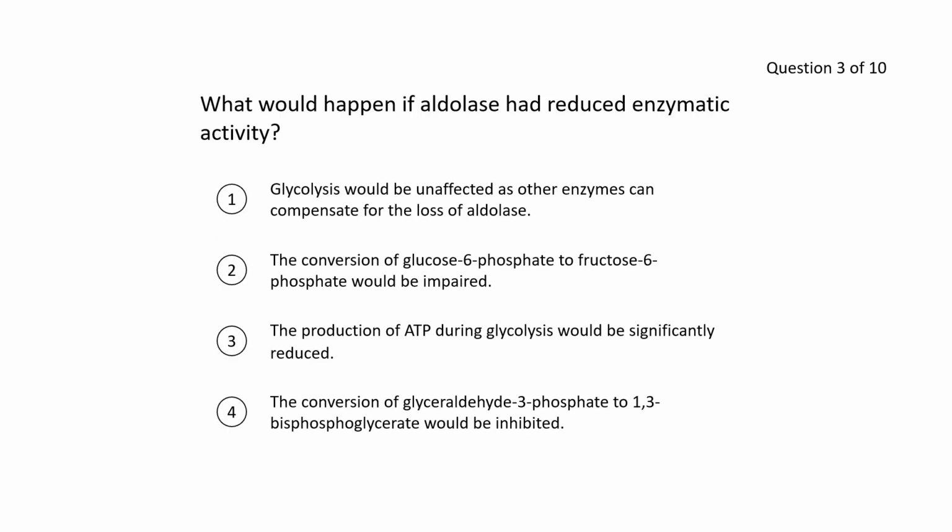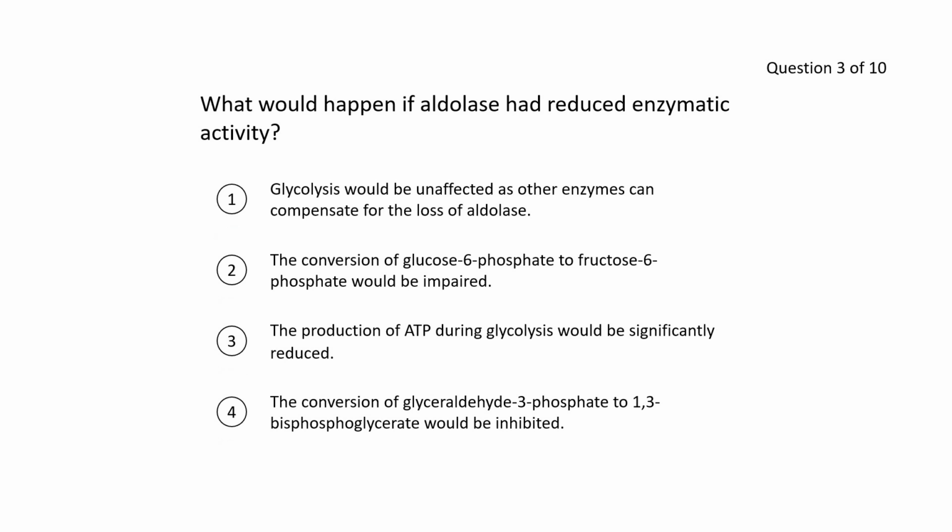Question 3. What would happen if aldolase had reduced enzymatic activity? Alright, let's think. Firstly, what does aldolase do? Well, aldolase catalyzes the reaction of cleaving fructose 1,6-bisphosphate into DHAP and GA3P, right? It was the fourth step in the glycolysis. So if we had reduced enzymatic activity, what would happen? Well, let's see. First one, glycolysis would be unaffected. And no, obviously it would be affected because you have reduced activity. So it's not the first one.